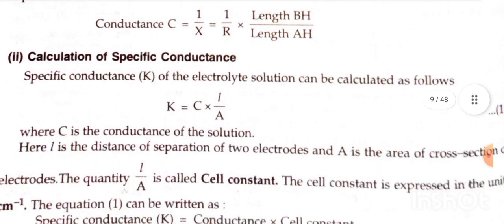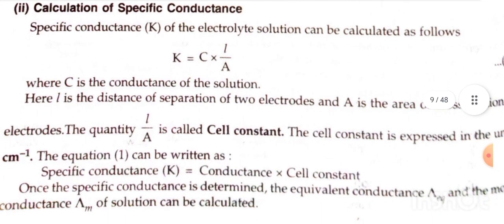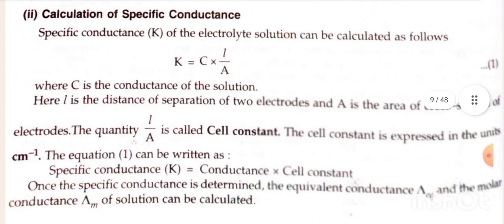Calculation of specific conductance. Specific conductance K of the electrolyte solution can be calculated as follows: K is equal to C into L by A, equation 1, where C is the conductance of the solution, L is the distance of separation of the two electrodes, and A is the area of cross section of the electrodes. The quantity L by A is called the cell constant. The cell constant is expressed in the unit centimeter inverse. Equation 1 can be written as specific conductance K is equal to conductance into cell constant.